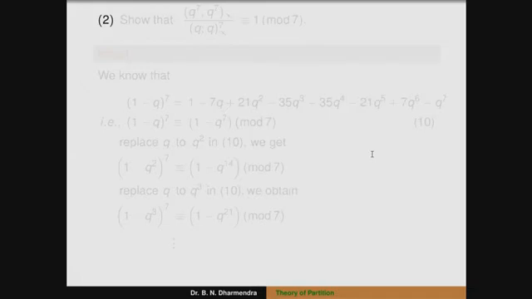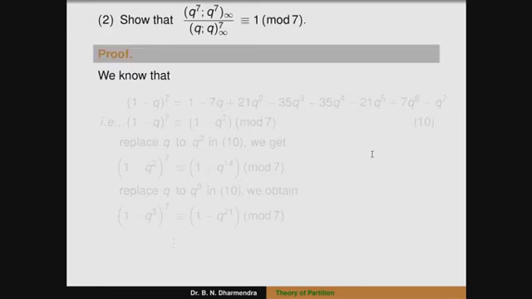So, that's why we want the result that (q^7; q^7)∞ divided by (q; q)∞^7 is congruent to 1 modulo 7. Proof: we know that the expansion of (1 - q)^7 is 1 - 7q + 21q^2 - 35q^3 + 35q^4 - 21q^5 + 7q^6 - q^7.